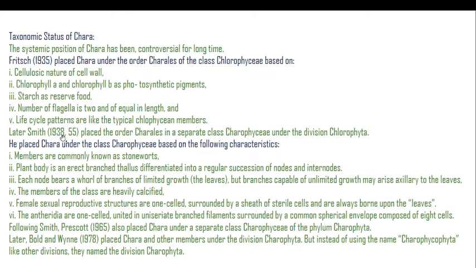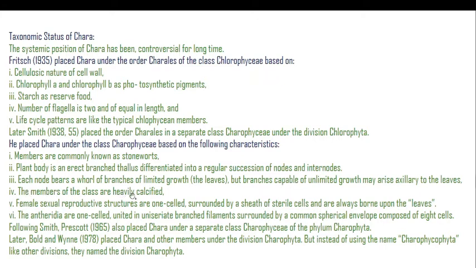Later, Smith in 1938 and 55 placed the Charales in a separate class, that is Charophyceae, under the division Chlorophyta. He placed Chara under the class Charophyceae based on the following characters. These members are commonly known as stoneworts. Plant body is an erect branched thallus differentiated into a regular succession of nodes and internodes. Each node bears a whorl of branches of limited growth, but branches capable of unlimited growth may arise axillary to the leaves.